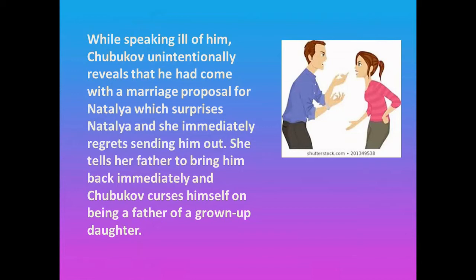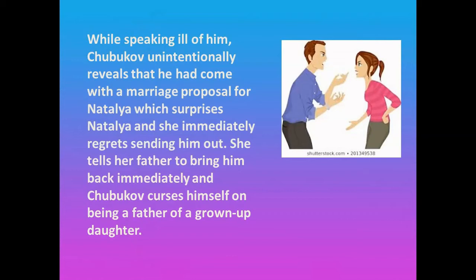Okay, and in the meantime, while speaking with Natalia, Chubukov reveals the real reason for which Lumov had come to the house. And the real reason, as we know, was to ask for Natalia's hand in marriage. When Natalia comes to know that Lumov had come there with a marriage proposal, she immediately regrets the argument which has cropped up and which ultimately resulted in the ouster of Lumov from her house.